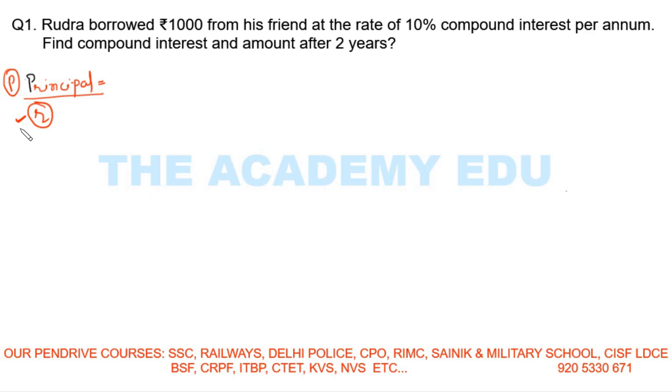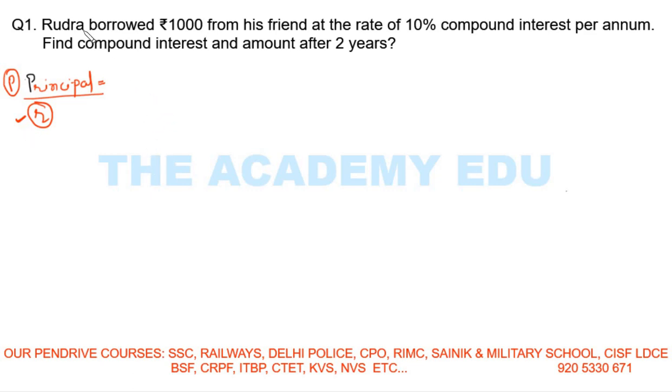So in compound interest, what happens? Interest on interest is called compound interest, whereas simple interest is the same everywhere. Suppose I have to pay 10 rupees every year. In simple interest, I pay 10 rupees till I return the whole money. But in compound interest, you have to pay interest on interest. Now see here.